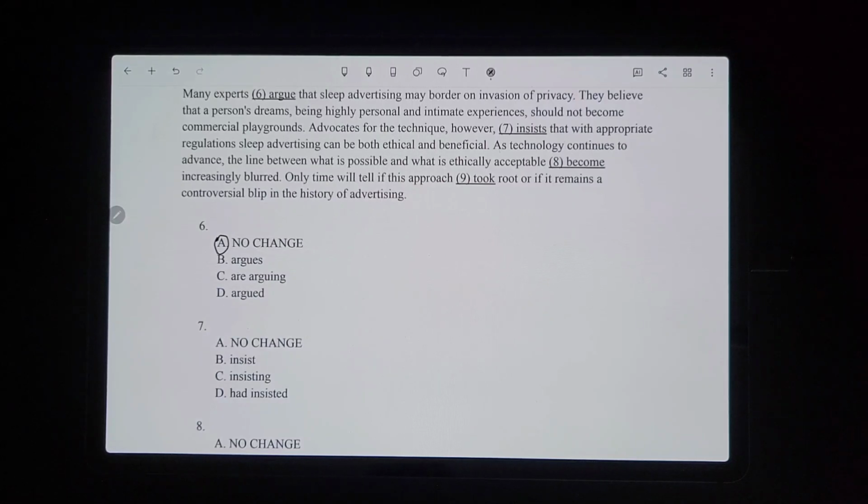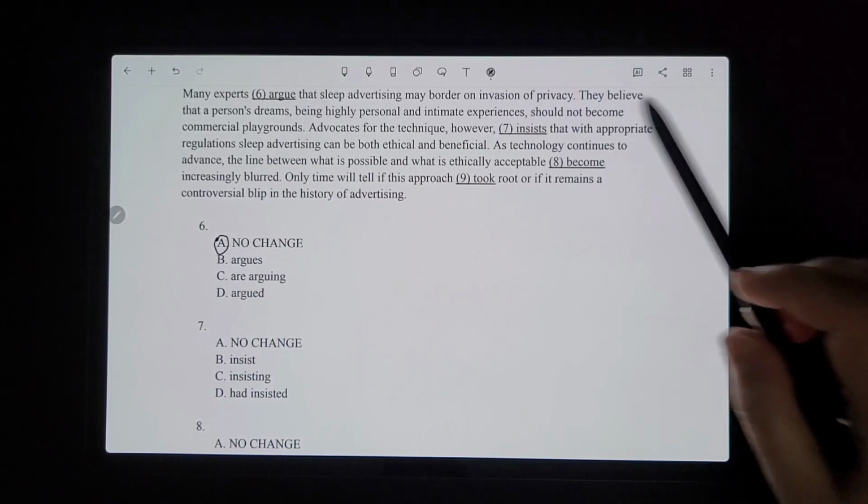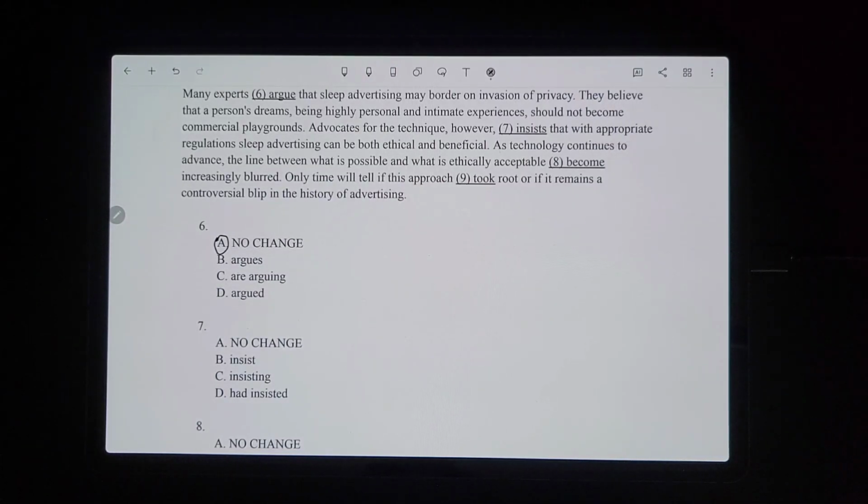Okay, for number 7, let's just keep reading. They believe that a person's dreams, being highly personal and intimate experiences, should not become commercial playgrounds. Advocates for this technique, however, insist that with appropriate regulations, sleep advertising can be both ethical and beneficial. So the insist portion has to match advocates, because they're the ones doing the insisting.